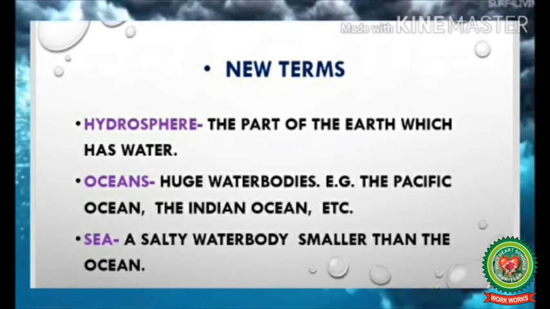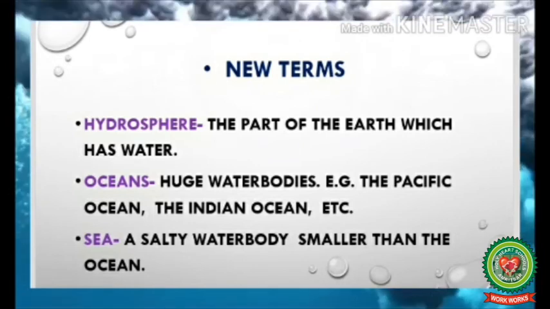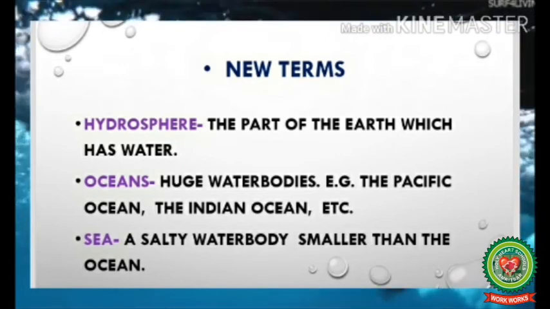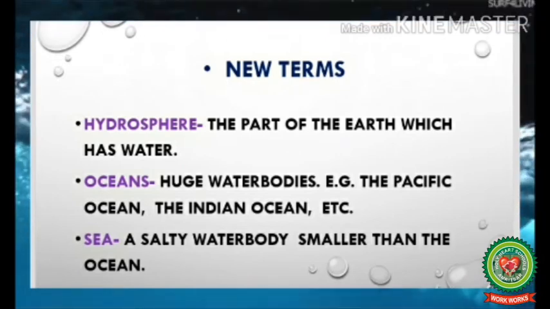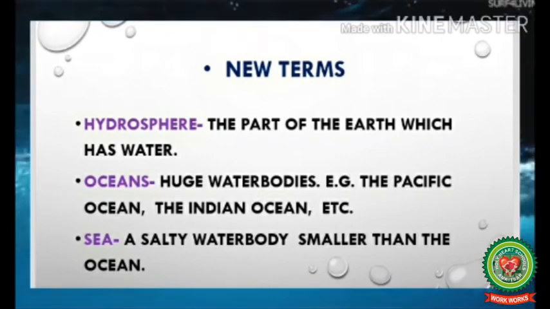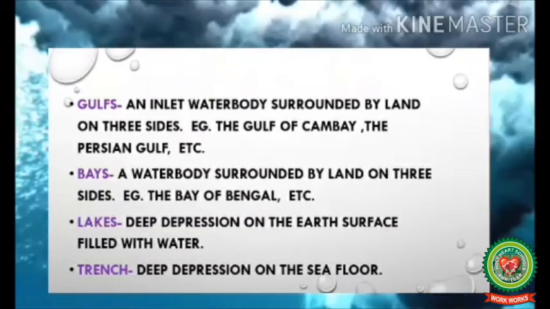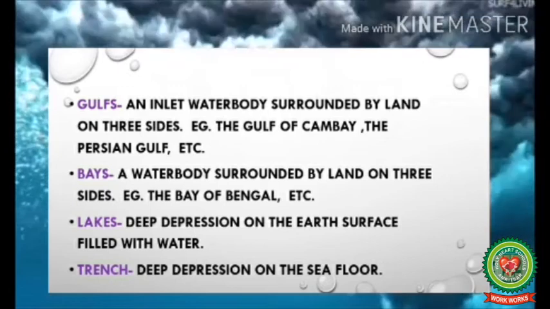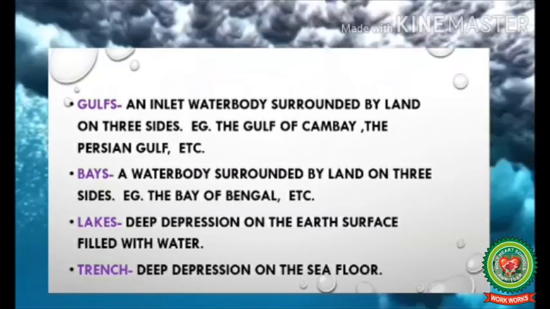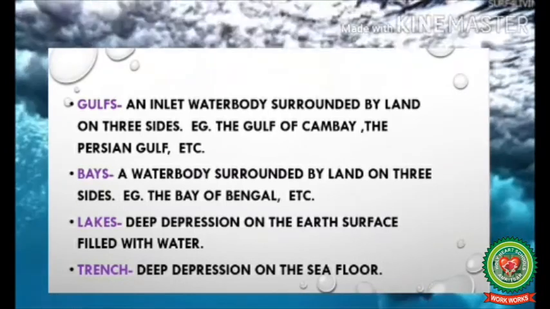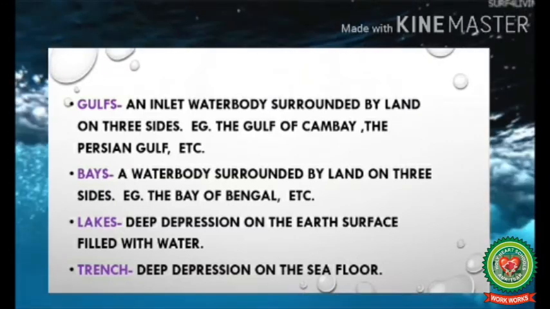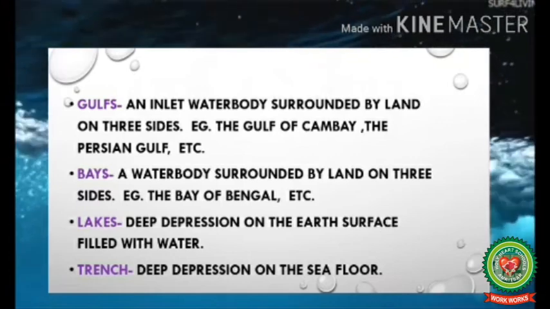earth which has water. Number 2, oceans, huge water bodies, example Pacific Ocean, Indian Ocean, etc. Number 3, sea, a salty water body smaller than an ocean. Number 4, gulf, an inlet water body surrounded by land on three sides. For example, Gulf of Cambay, the Persian Gulf, etc. Number 5, bay, a water body surrounded by land on three sides. Example, the Bay of Bengal.